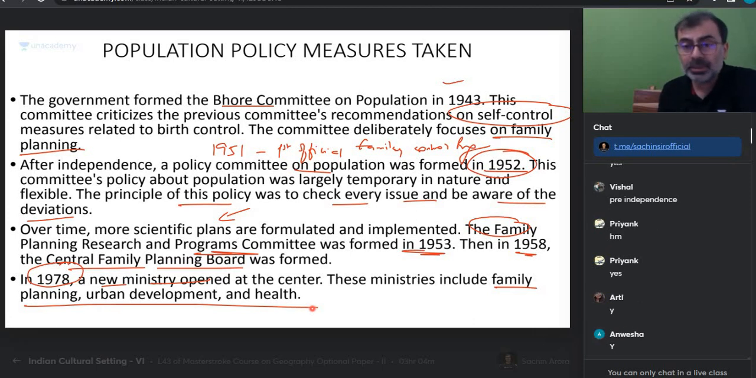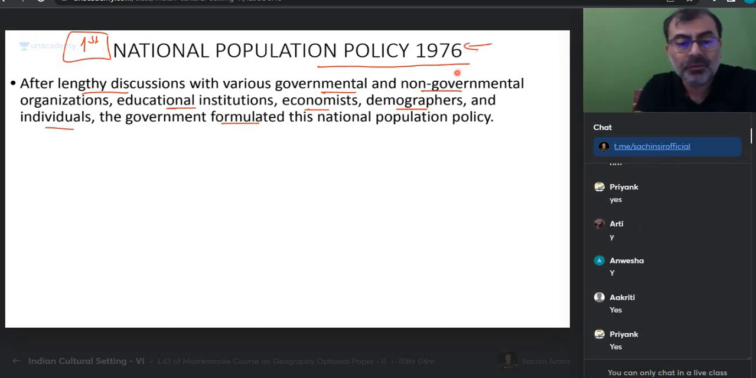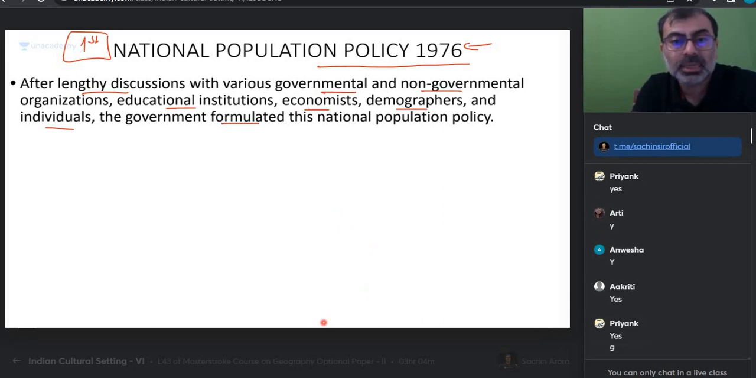And do we have a population policy? Yes, it came in 1976. After lengthy discussions, this was the first national population policy. With various governments, NGOs, educational institute, economists, demographers, individuals, India formulated its first family planning national population policy. Is everyone with me on this? First national population policy. Are we clear? So in this, what did we do?